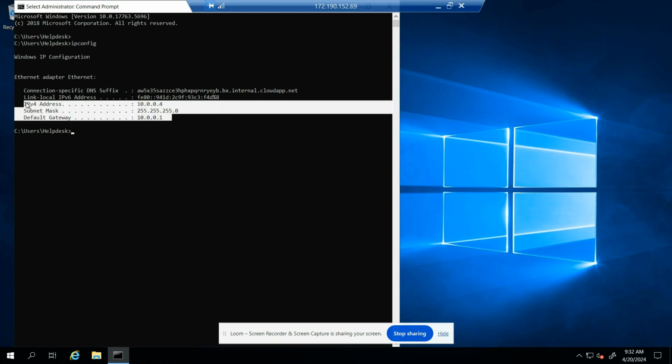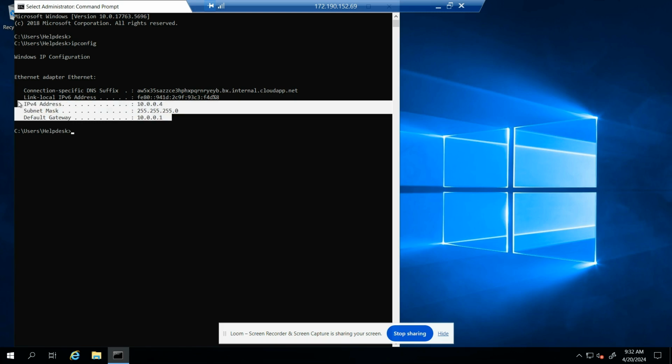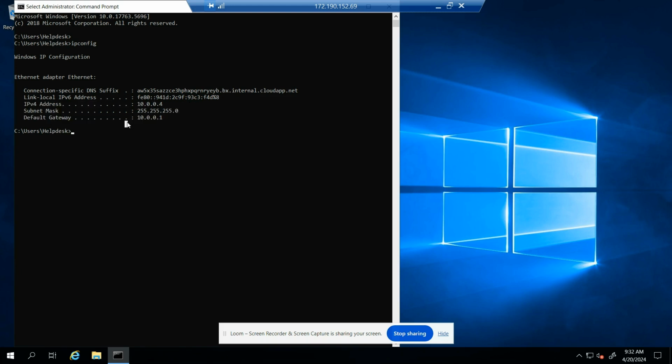There's the IPv4, 10.0.0.4, subnet mask 255.255.255.0, and the default gateway. So now with this information, we'll be able to have this server communicate with the Windows 10 Pro virtual machine that we created previously.